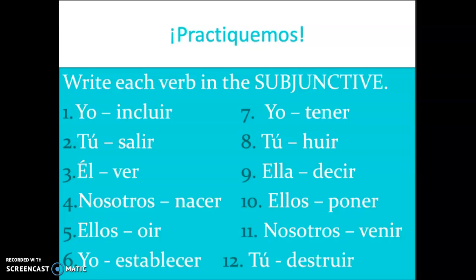Now that you have seen the four categories of yo verbs in the subjunctive, I'd like you to take a few minutes and practice them. In the first practiquemos section of your notes, please conjugate the following yo verbs in the subjunctive form. Pause the video if you need to.